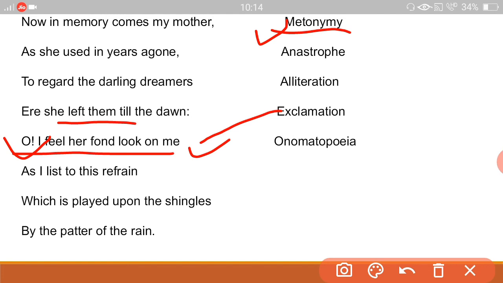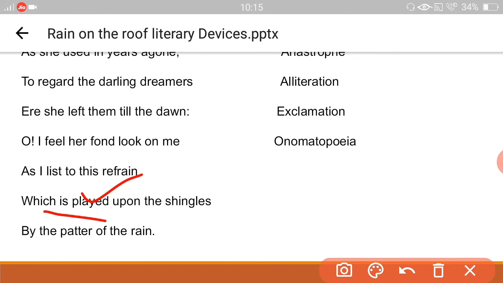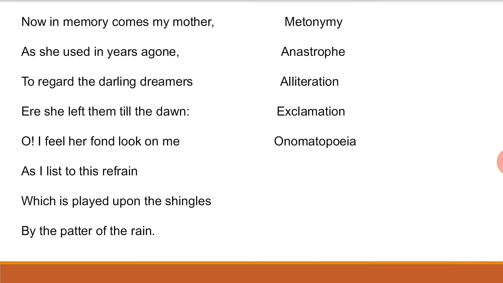Oh. As I listen to this refrain which is played upon the shingles by the patter of the rain. The next figure of speech we are getting here is onomatopoeia, the word played suggests the sound of the rain. The figure of speech we are getting is onomatopoeia. Next one, another figure of speech, onomatopoeia as well. Patter suggests the sound of the rain. So these are the figures of speech used in this third paragraph.